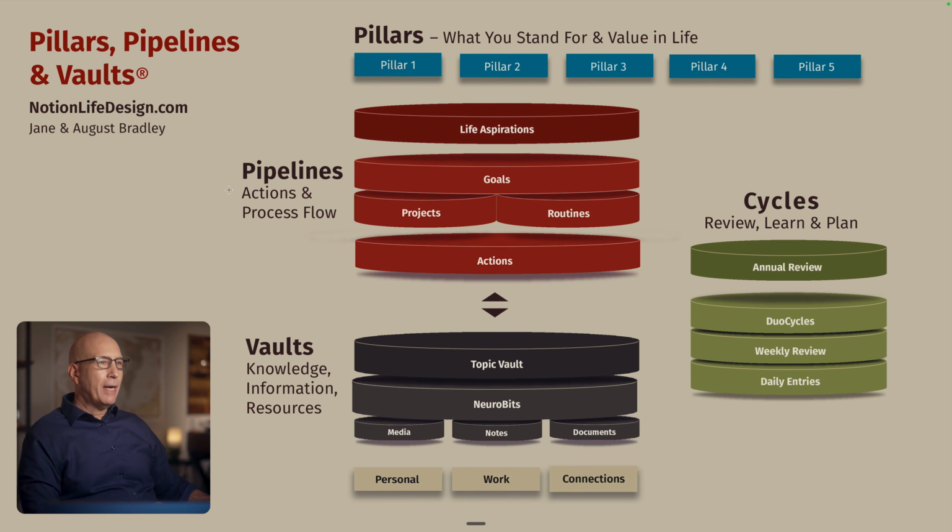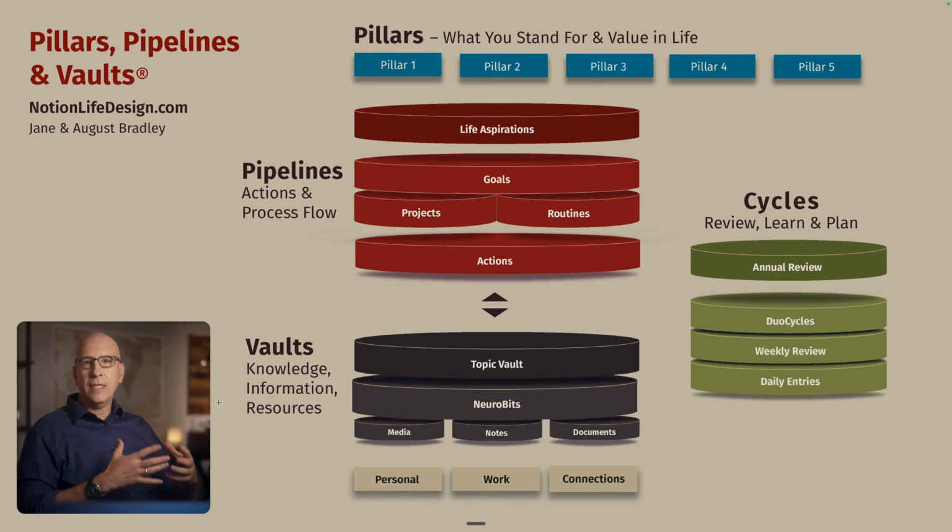And then we have the pipelines here, which are the stages of process, things that you work through to a point of completion. These are goals and actions and tasks and projects, things you're working through to achieve an outcome. And then vaults is where we capture that fire hose of information, all the knowledge you want to accumulate, all the resources that will be valuable for you as you do your work, as you live and grow and learn.